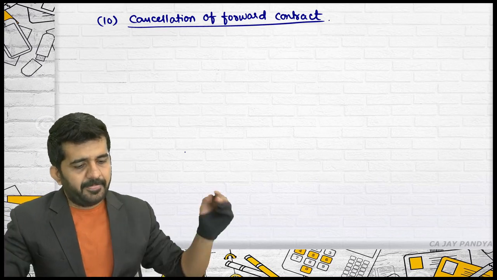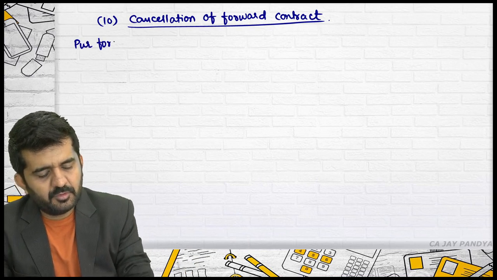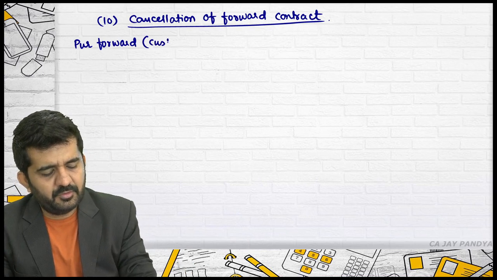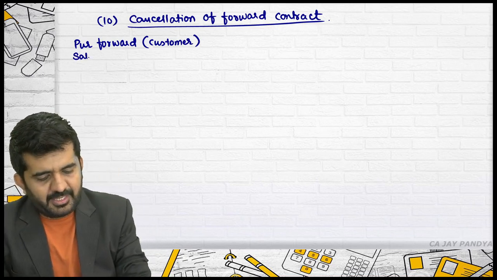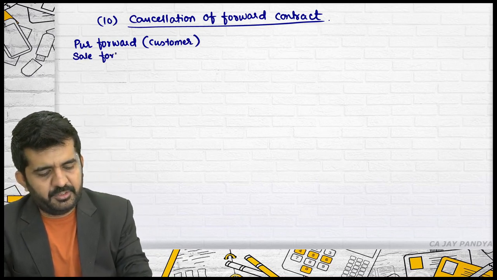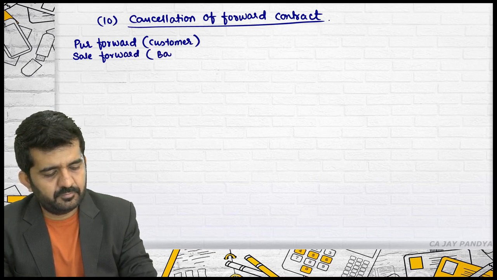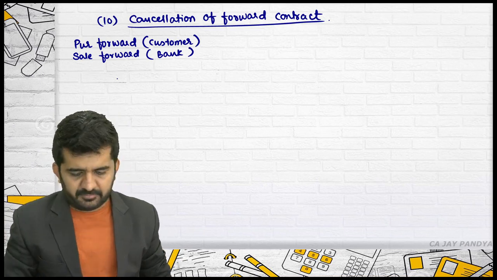Is it all right? It is purchase forward for customer and sale forward for bank. Let's start it.